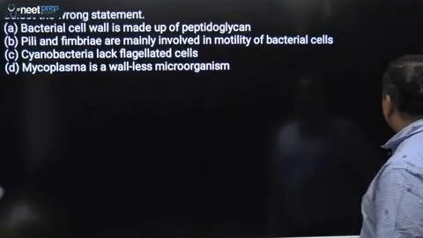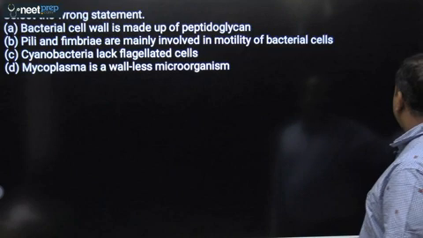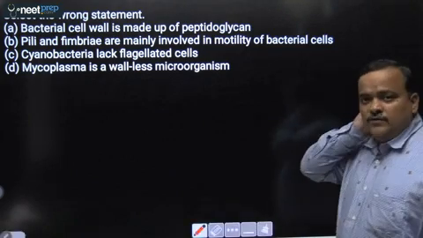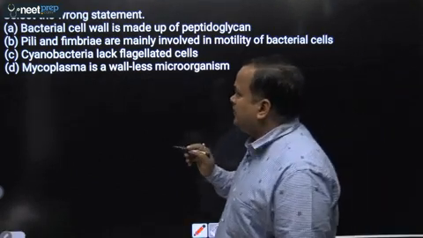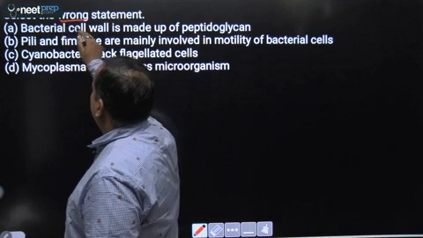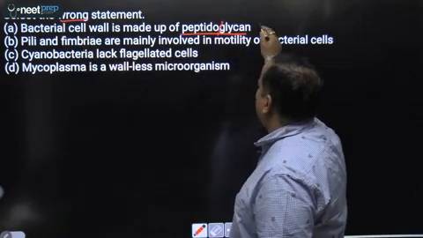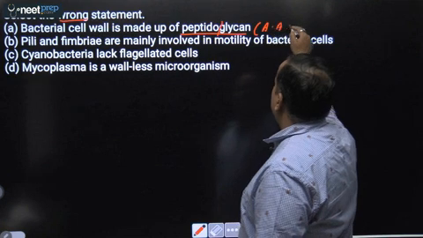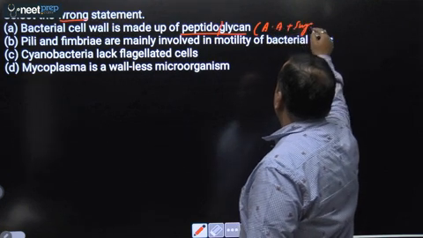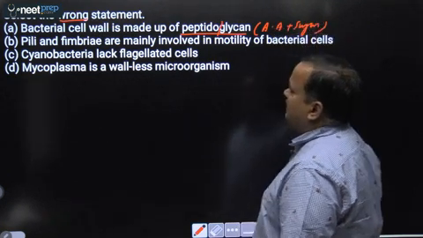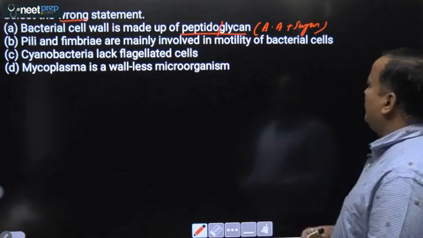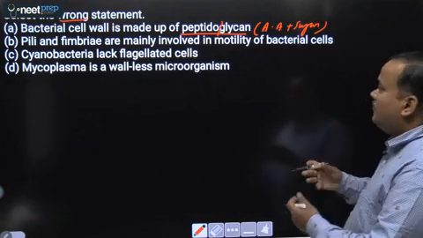Next question, select the wrong statement. Okay, so out of the following you have to select the wrong statement. First choice is, bacterial cell wall is made up of peptidoglycan. Yes, peptido means amino acid and glycan means sugar, so it is amino acid plus sugar. This statement is true.